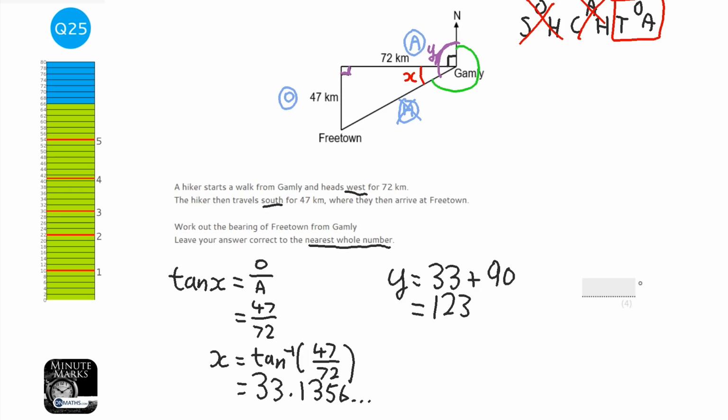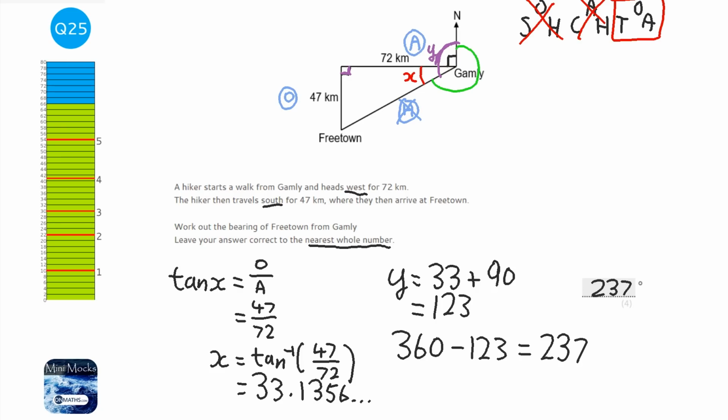So to do that, we're going to do 360. We're going to take away the 123 because that's what we don't want. So on a calculator, 360, take away 123, and that's 237. So the answer is 237 degrees.